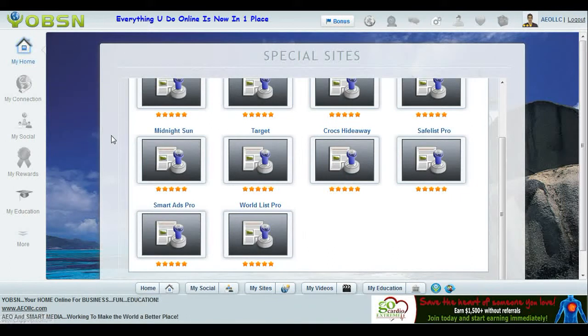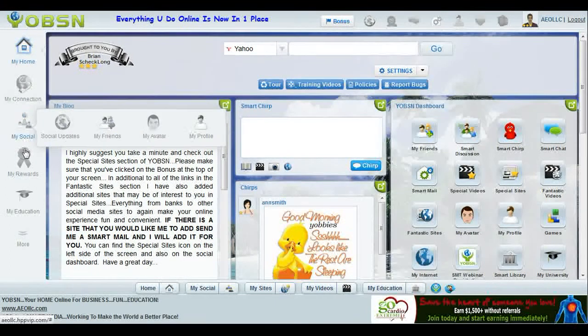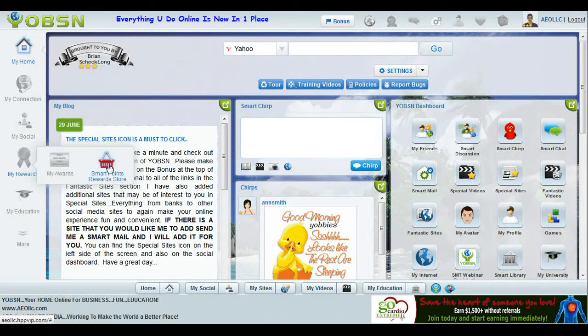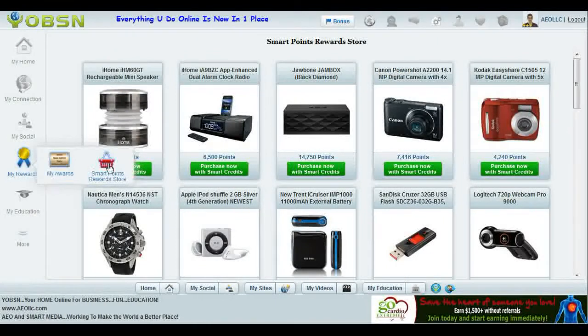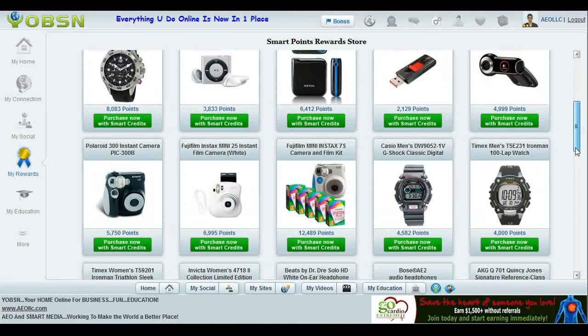So I'm going to go back home, and you see this ad down here. What we do is we share 10% of that ad revenue with our free members, and you get it in the form of points. Then you come down here to the reward store, and you can take those points as they accrue over time and redeem them for very cool prizes. And we're always adding to this.